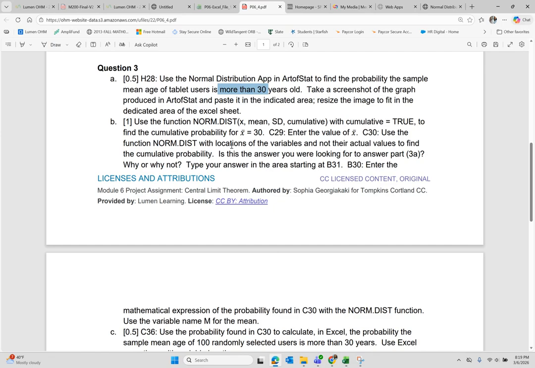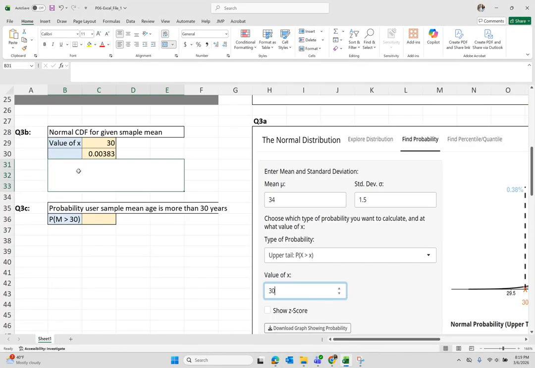Let's continue to read here. So we enter the value of x bar in C29. In C30, we use the normal distribution function to find the probability. Is this the answer we were looking for to answer part 3A, why or why not? Type your answer in the area starting at B31. So B31 is this area over here.